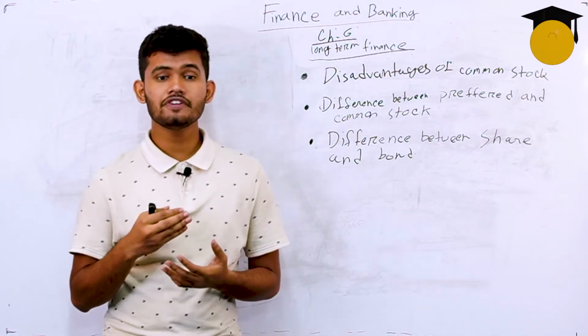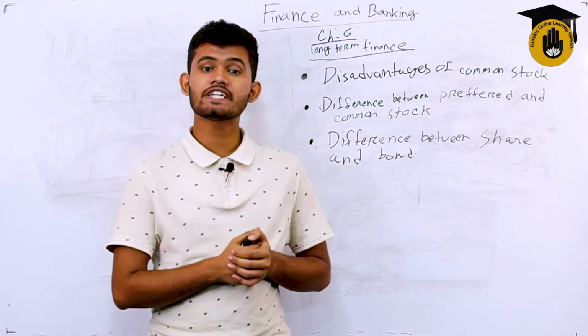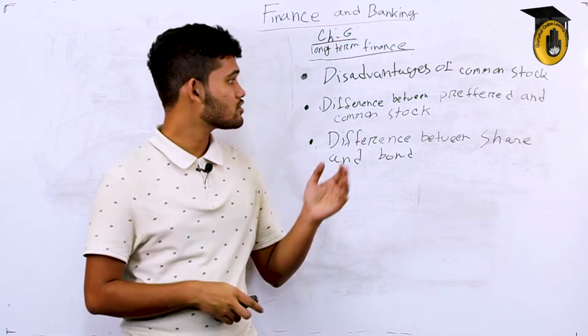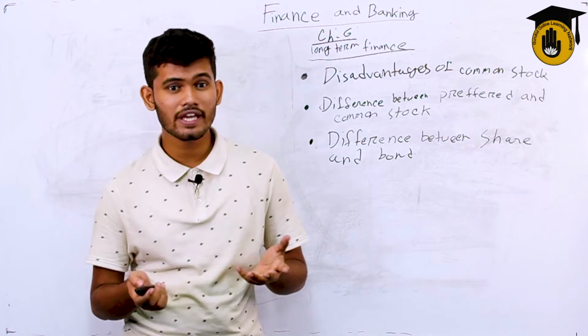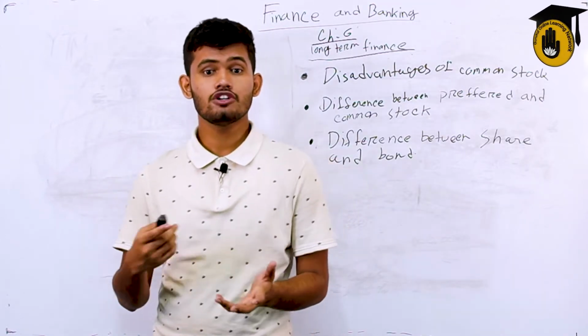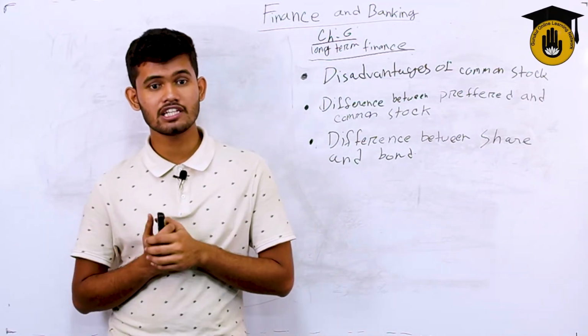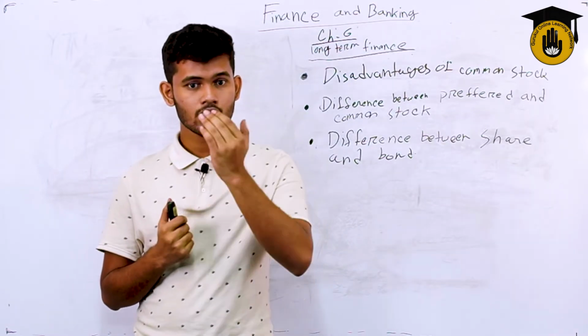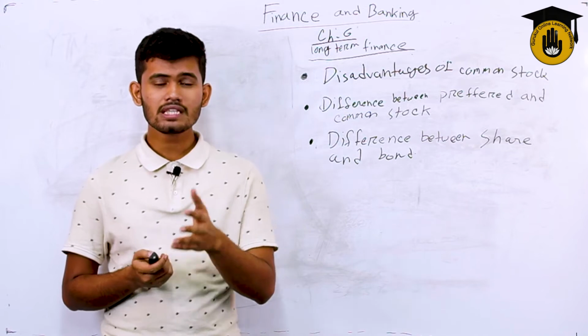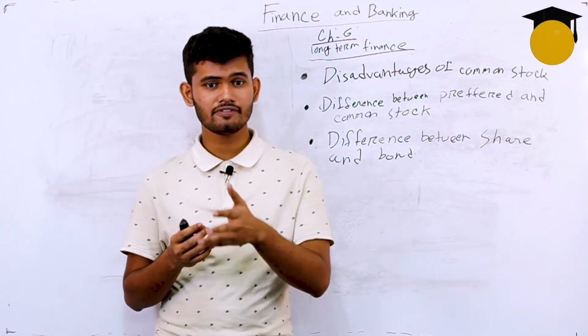In the previous lesson, we learned about the advantages of common stock. So let's now talk about the disadvantages of common stock. The first disadvantage would be last to get paid, then high potential cost, no reducing tax burdens, earning dilution, high flotation cost, and ownership change. These are the few disadvantages of common stock.